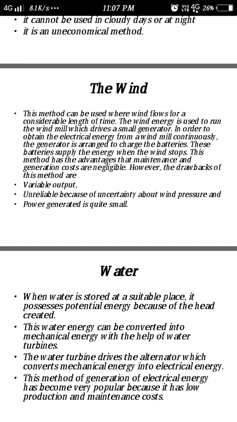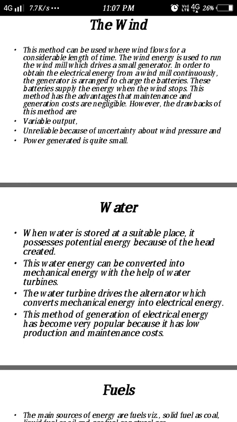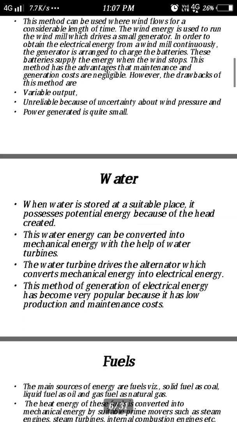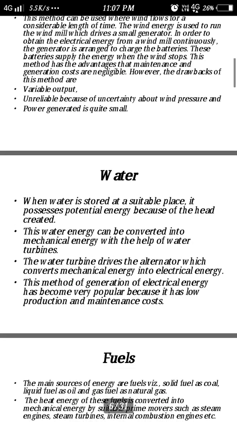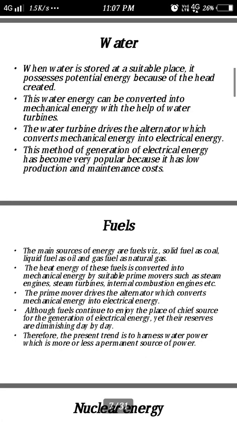This method has the advantage that maintenance and generation costs are negligible. There are various drawbacks with this method: it gives variable output, it is unreliable because of uncertainty about wind pressure, and the power generated is quite small.